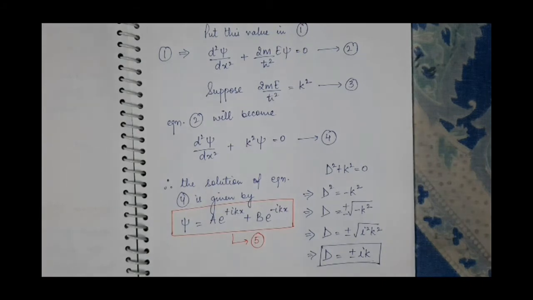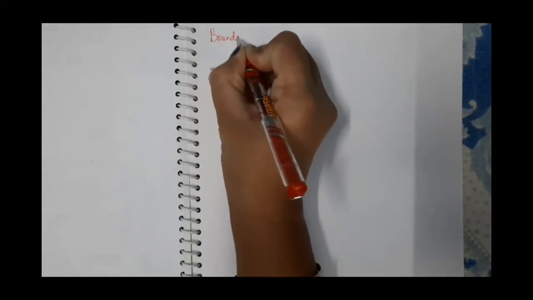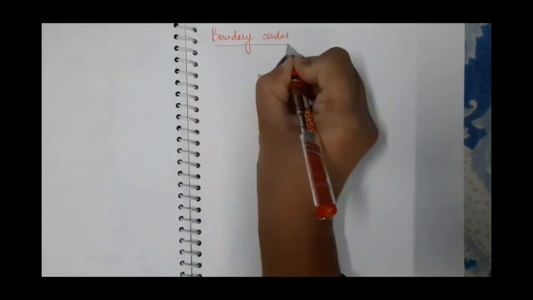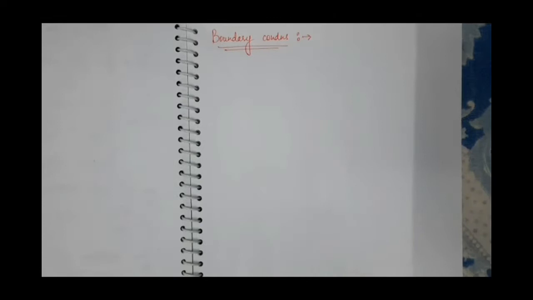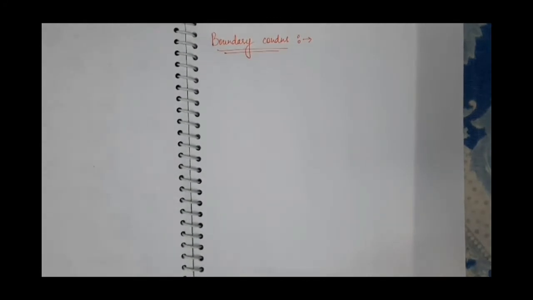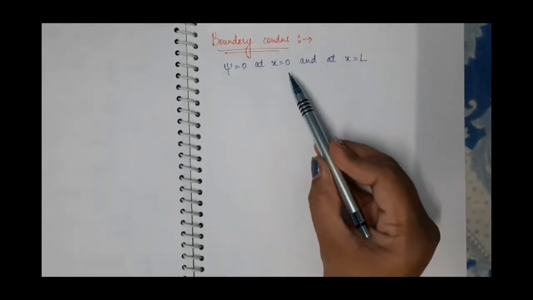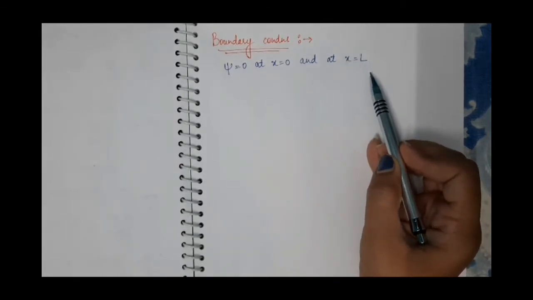So we will apply boundary conditions now. What are the boundary conditions here? Conditions satisfied by the value of psi. These are the boundary conditions, that at x is equal to 0 psi is 0, and at x is equal to L again psi is 0.